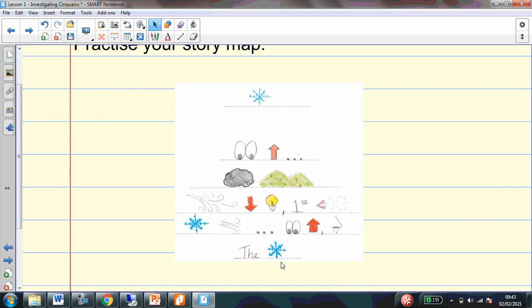Okay, I will read it to you again, and let's see this time if we can think of any actions to go along. The snow. What could you do for snow? Are you going to do the snow falling? Look up. Oh, I'm going to look up myself for that one. From bleakening hills. I'm going to make some hill shapes with my hands.